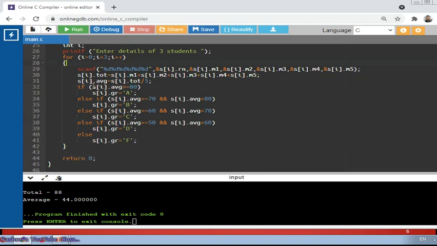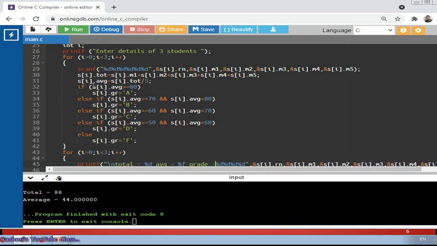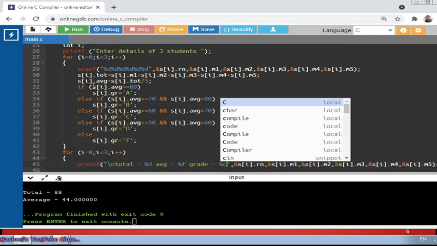Now let's print all this. Whatever we found, the job is already done, so we need to print it. And for printing, we need the loop again. So I'm just copying this for faster writing. So for i equal to 0, i less than 3, i plus plus, then in place of scanf, we can write here printf, backslash n for new line. Then I can specify here total hyphen %d, and then average hyphen %f. Then we can specify here grade, that is %c, and other things we can remove simply.